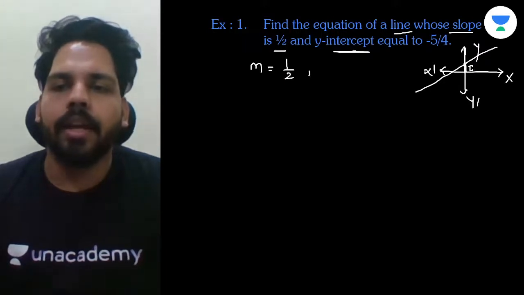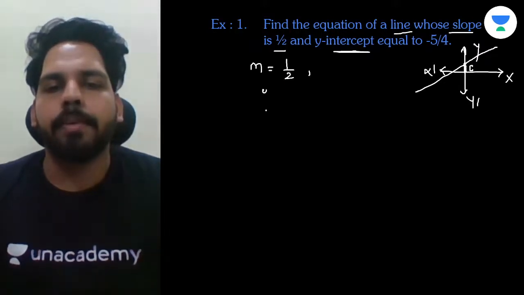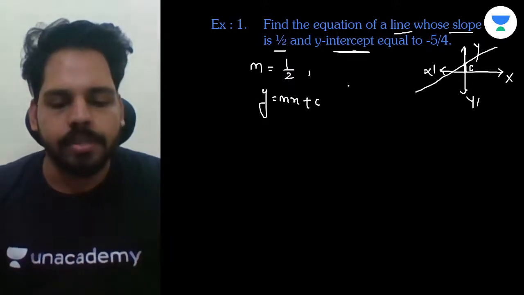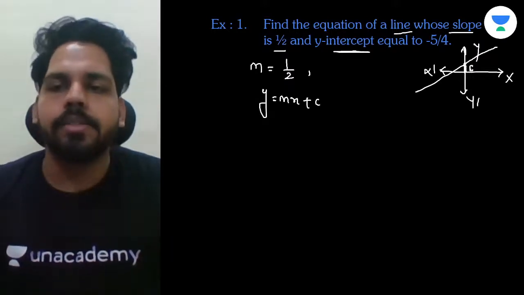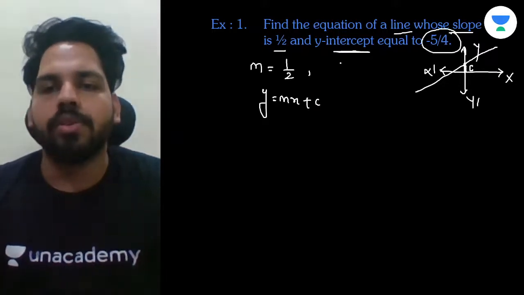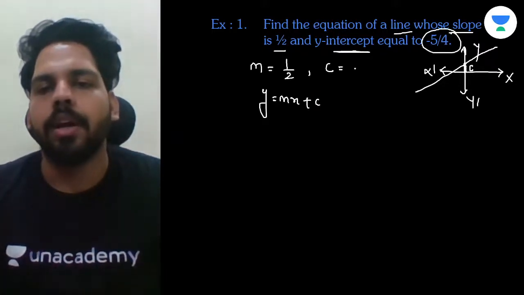So we can take the equation as y equals mx plus c, where c is the intercept with the y-axis, which is given to you as minus 5/4. So they have given the value of c over here as minus 5 upon 4.